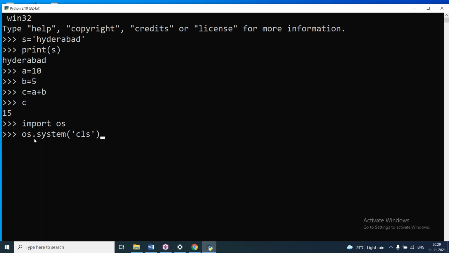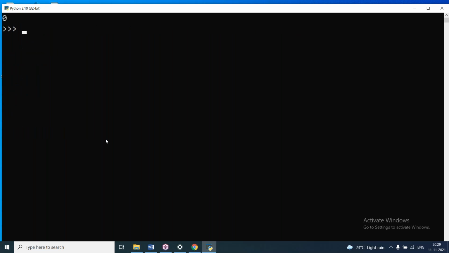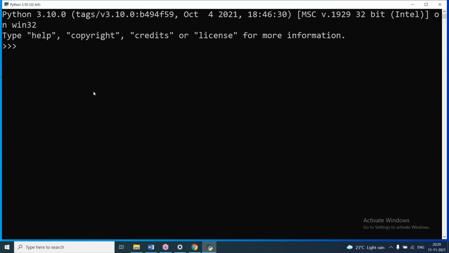In os.system, the dot is called the member access operator. It is used to access the members in the class. When I execute this, the values are cleared. If I want to get all the statements back, it is not possible. If I execute this command os.system('cls'), or if I click on the close button, the statements are deleted. They are not saved in any file. If they were saved in a file, we could open and see them. But once I use the clear option or click on the close button, they are deleted.